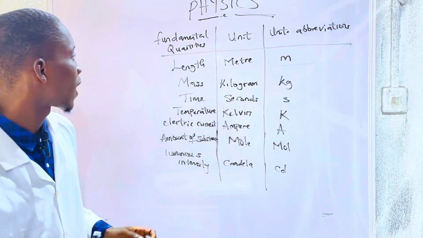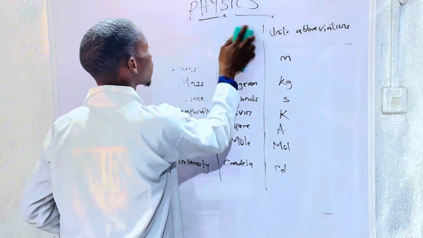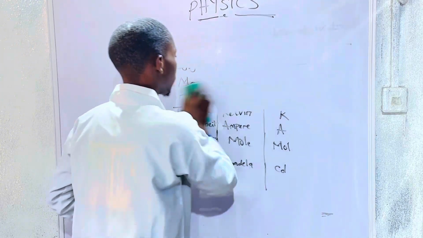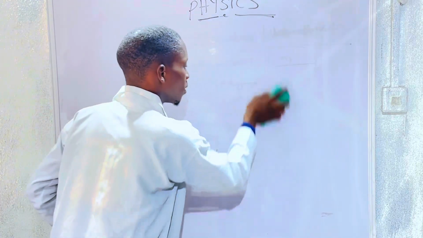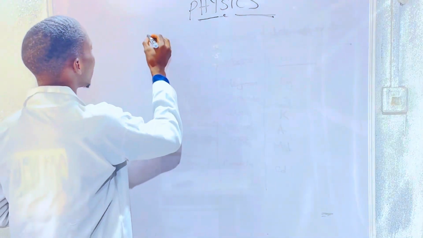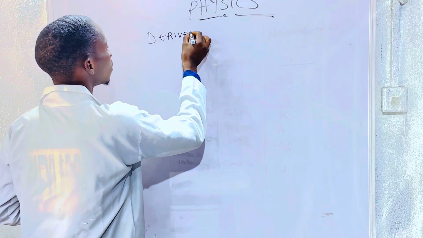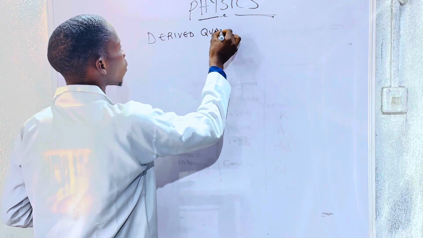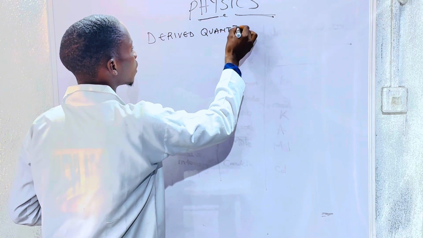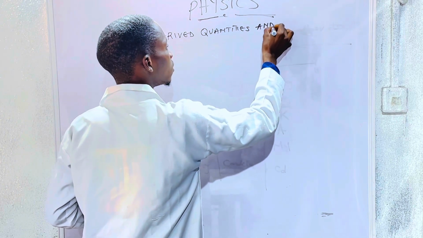So let's look at our derived quantities and their units. As I explained earlier, derived quantities are gotten from simple combinations of fundamental quantities and their units.